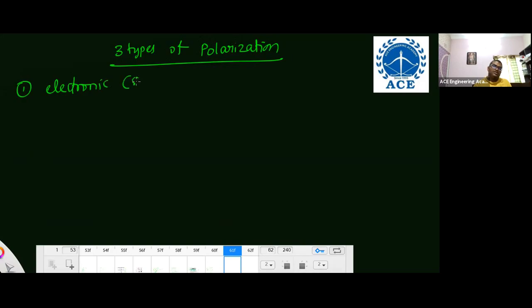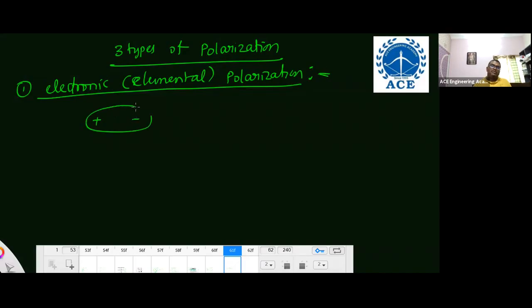And there are 3 important types of polarization. One is elemental or electronic polarization. In elemental or electronic polarization, there is a separation of nucleus and electron by some distance. Then second is ionic polarization.